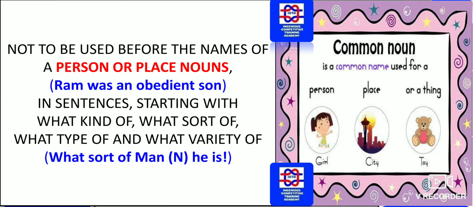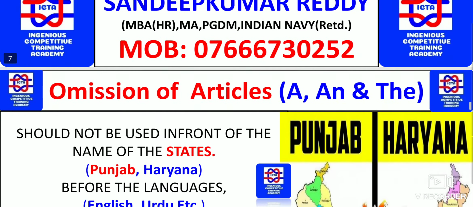So here, articles are not to be used before the names of a person or a place or nouns. Ram was an obedient son, Ram is a proper noun, so before Ram, a Ram was cannot be used. It is only Ram was an obedient son that is right. So please go through whatever has been given in the slides.